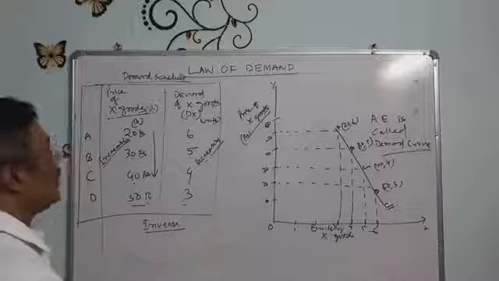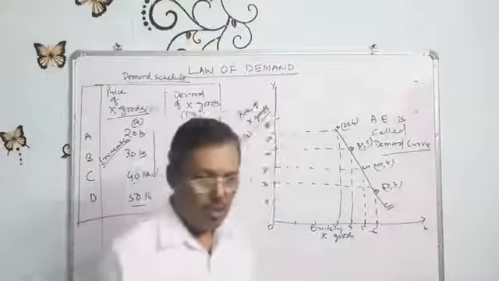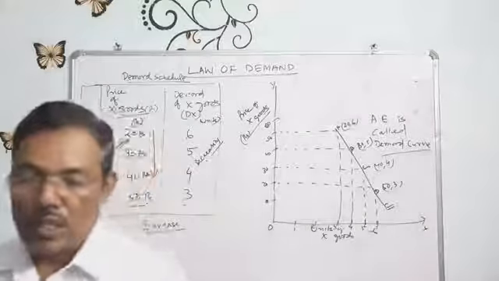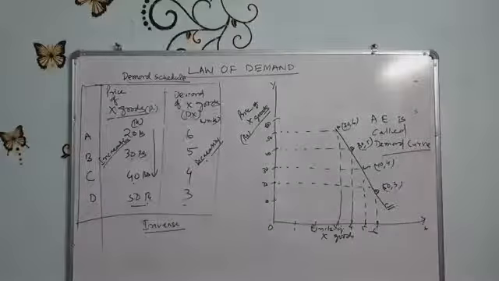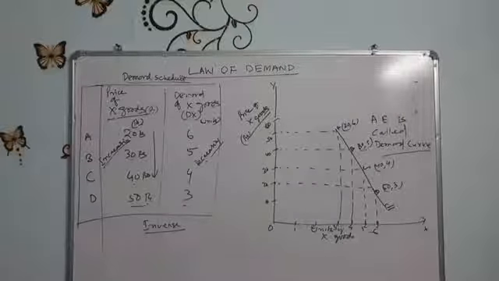So what is the demand curve? It is a graphical presentation which shows the quantities demanded at different prices.